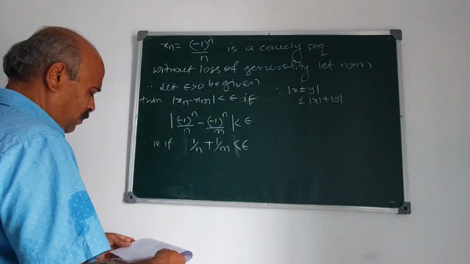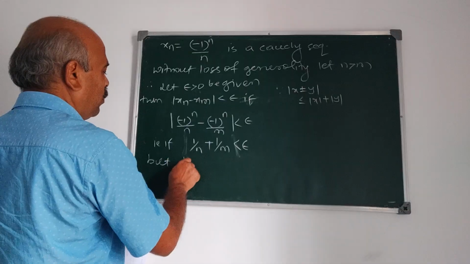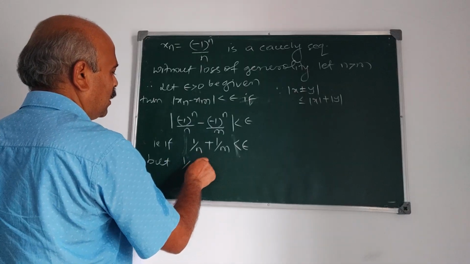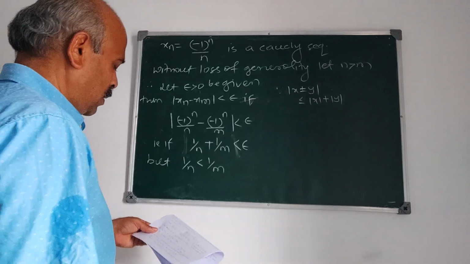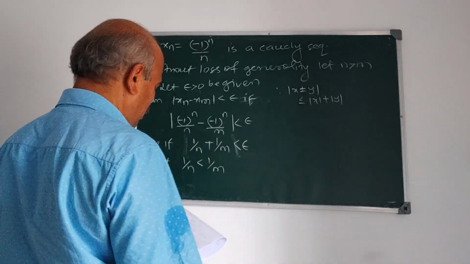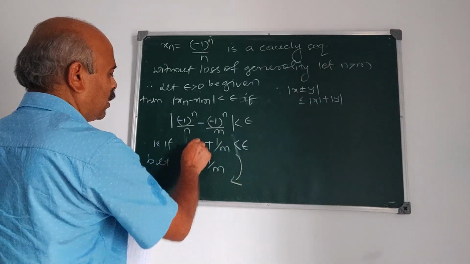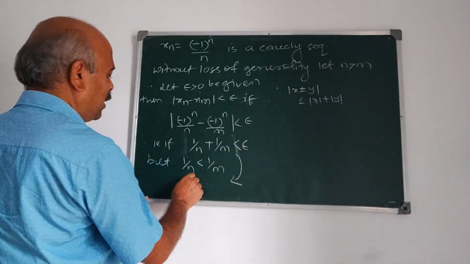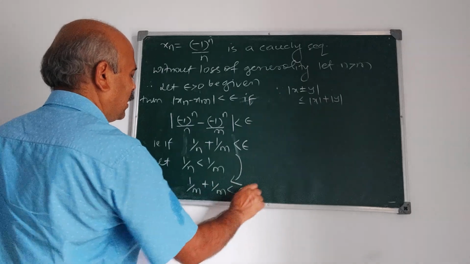Therefore it is 1 upon n plus 1 upon m. But 1 upon n is less than 1 upon m, right? Therefore this 1 upon n plus 1 upon m is less than epsilon if 1 upon m plus 1 upon m is less than epsilon.